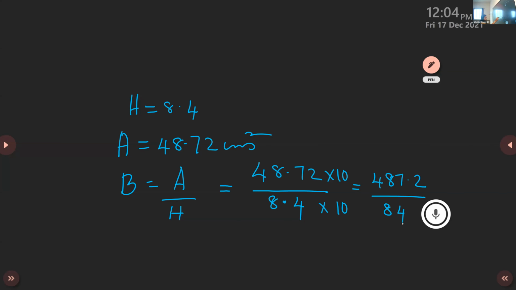Here you know, multiplying by 10 means the decimal will move one place to the right. Multiplication, right, the decimal moves to the right. So 487.2 by 84. Now you simply divide the numbers as usual and check the decimal point in the question where it is. Accordingly, the answer will come. Come on, do it.